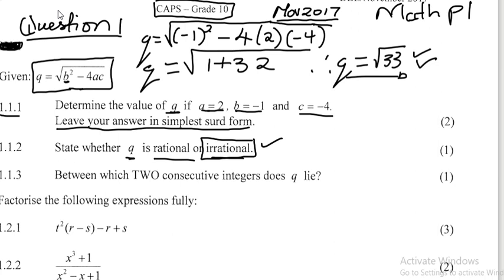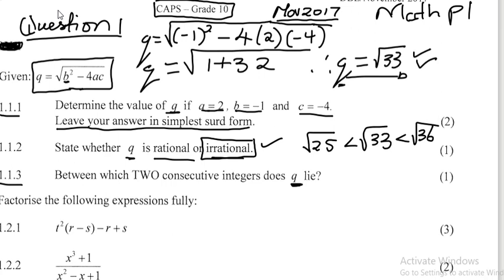Now let us answer 1.1.3. It says between which two consecutive integers does Q lie? All right. Where does this Q lie? What is Q? Q is the square root of 33. So it's between which two consecutive integers? So that will be the square root of 25 less than the square root of 33, and then less than the square root of what? 36.